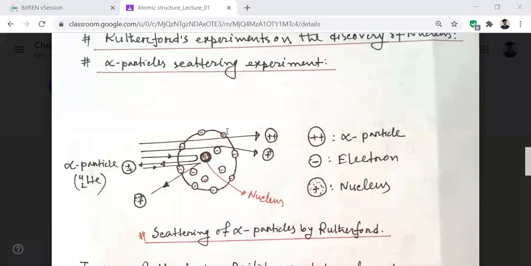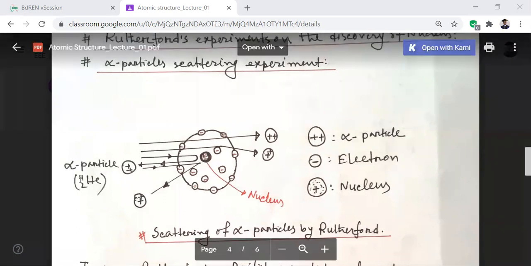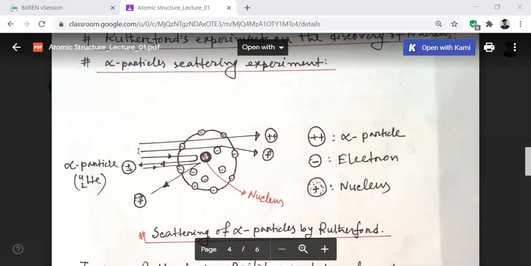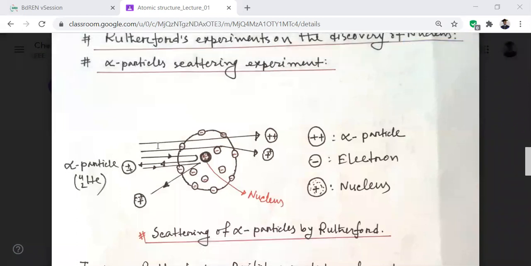I drew just one orbit, one energy level. In this energy level there are many electrons moving, and other electrons are also moving, but the central position, the nucleus, which contains positive charge, is always stable. Now if we pass alpha particles through, some alpha particles go through the metal foil without any deflection.